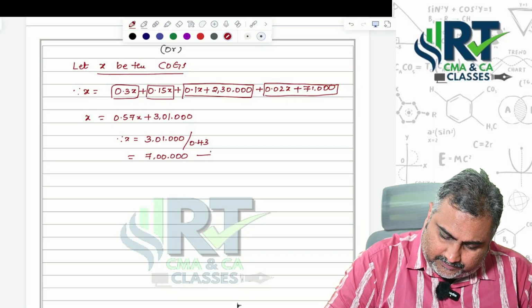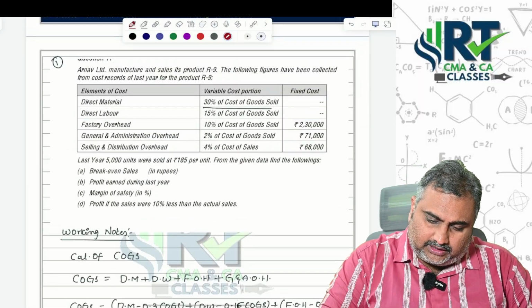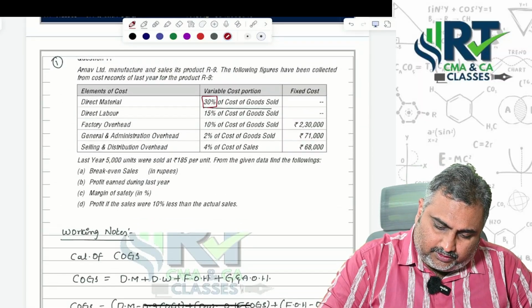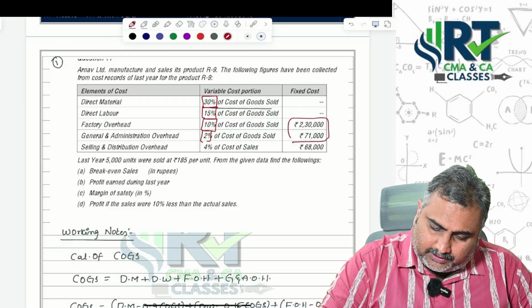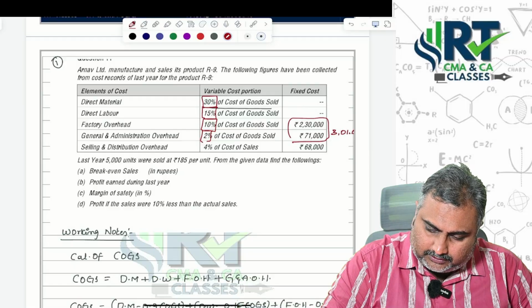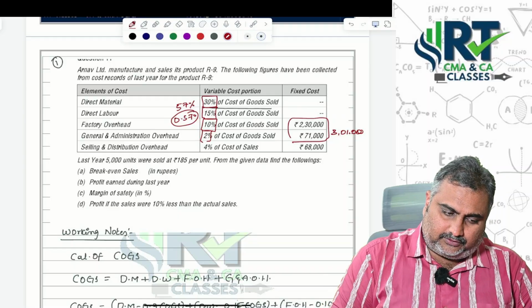This is cost of goods sold. Yes sir, one more time check the question. 30% of variable portions, these are all, plus this is the fixed part. This is 3,01,000. These are all combiningly 0.57 or 57% of cost of goods sold.